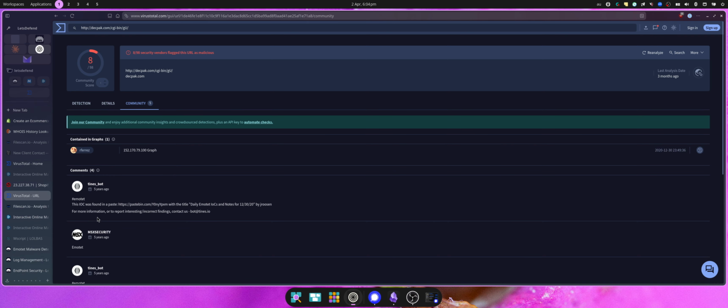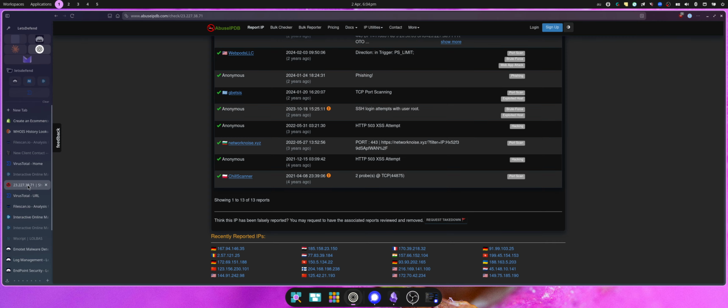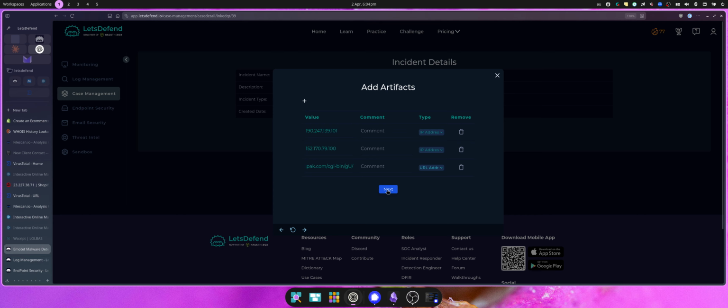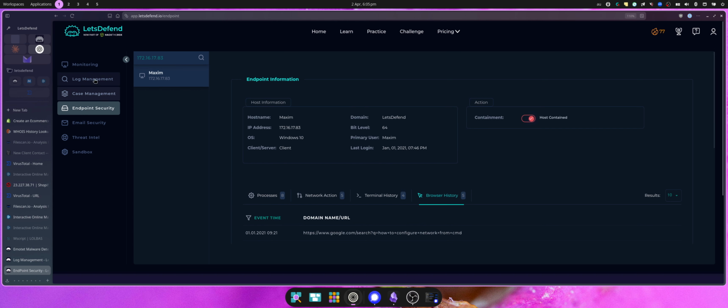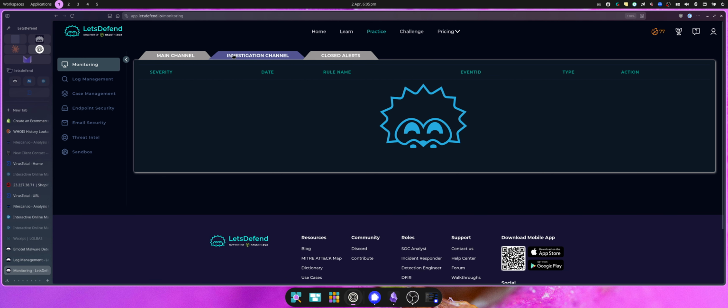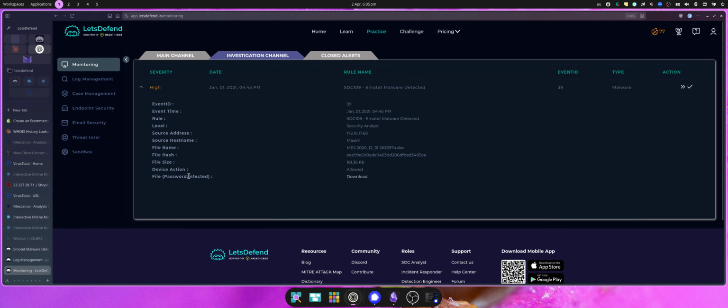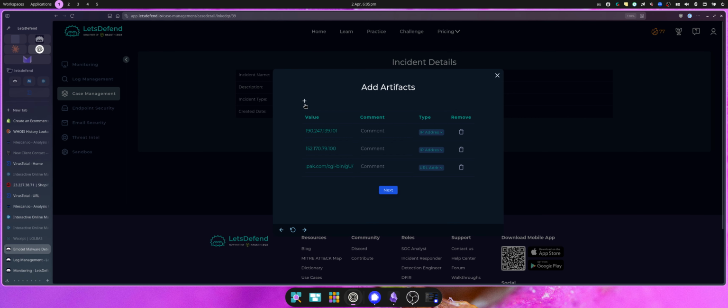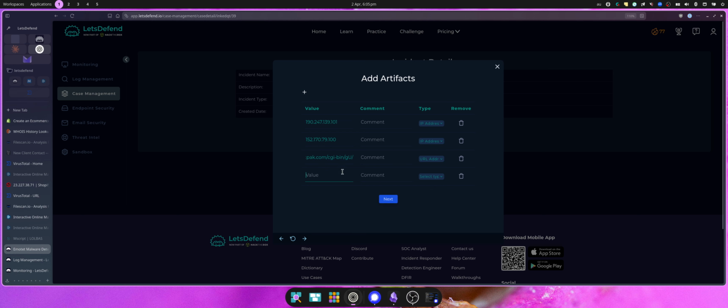And in the community note, this IOC was found in pastes, in an Emotet IOC paste bin. So we know that's malicious too. Alright, that's enough of our artifacts. Actually, just to be really thorough, it's already in our alert, but if we go to our investigation and grab the hash and add the hash in there as well. It is part of the ticket, so it's probably not a needed step, but we'll add that in.